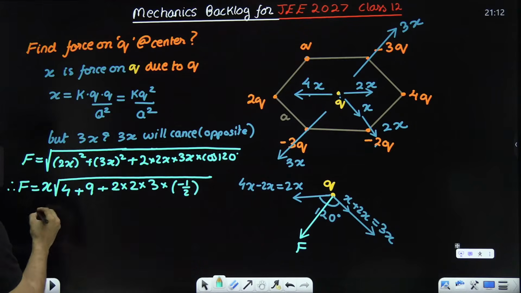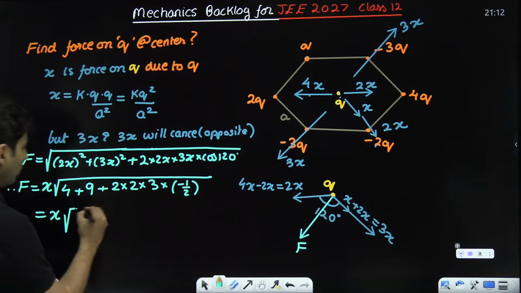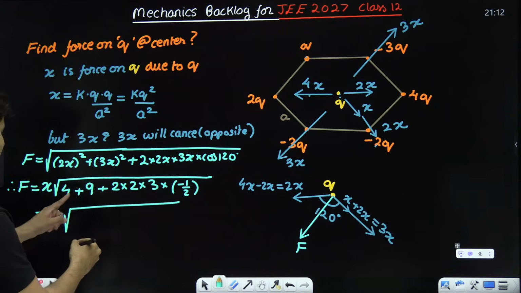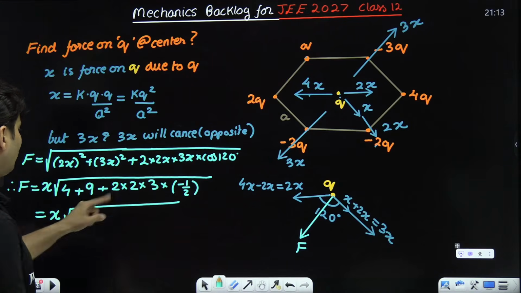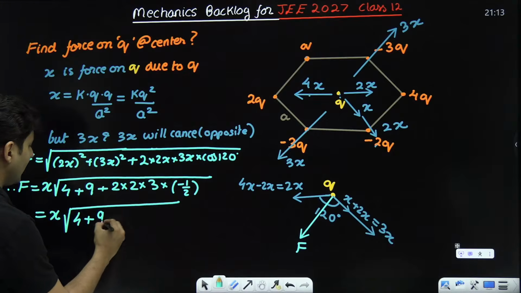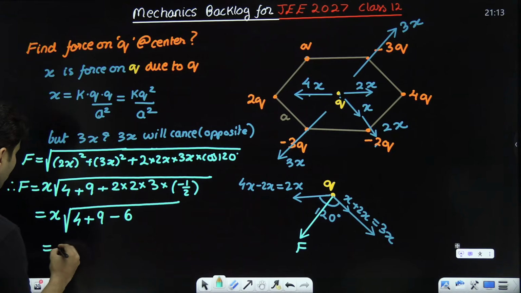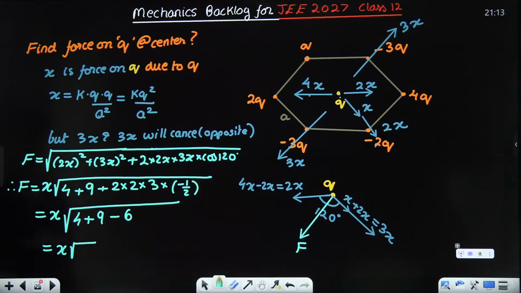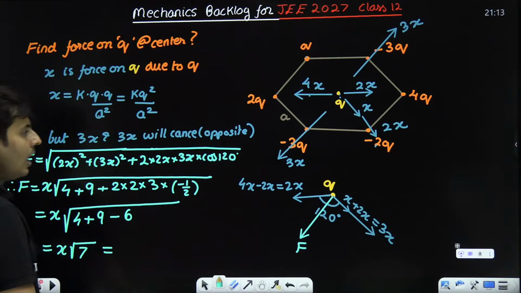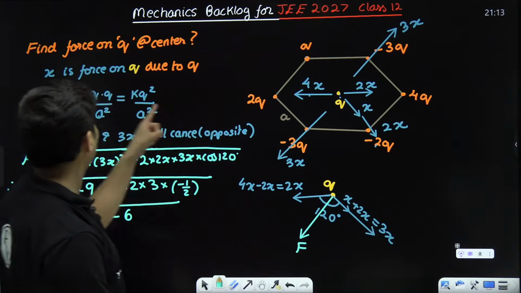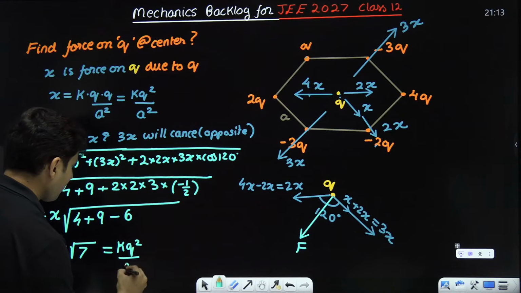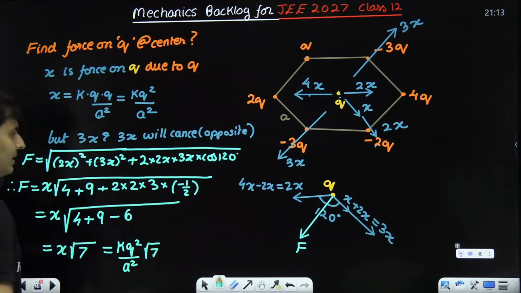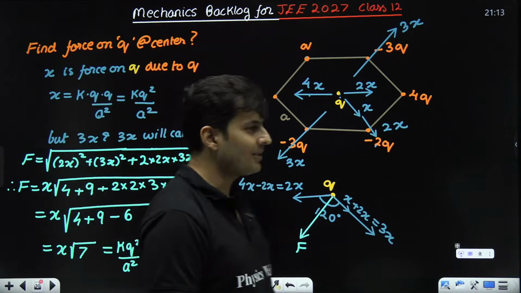Just put it over here, F is equal to x, the whole root 4 plus 9. Okay, first before that, 2 and 2 will cancel, 2 3s are 6, so minus 6 will be there. So 4 plus 9 minus 6. So it will become x root, how much will be there? 9 minus 6 is 3, 3 plus 4 is 7. So x root 7, and how much was x? We assumed x as kq square by a square. So it will become kq square by a square root 7. That is the net force on the charge q.